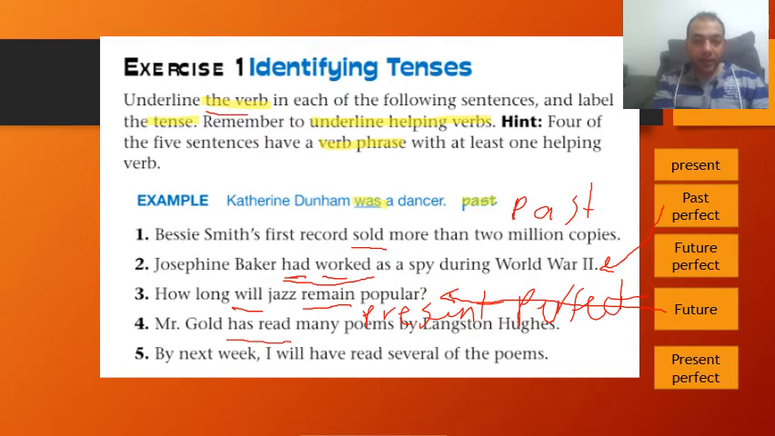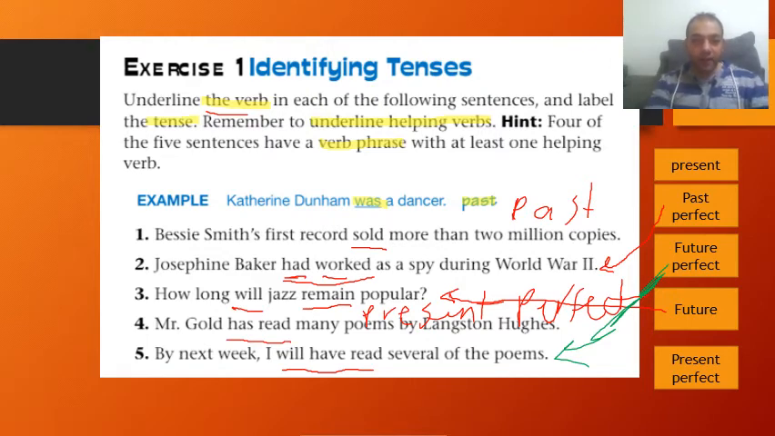Okay, the last one. By next week, I will have read several of the poems. Will have and past participle, we call it future perfect, which is this one. Let me take the green color and bring it. Let's see here, yes, this one. So future perfect.